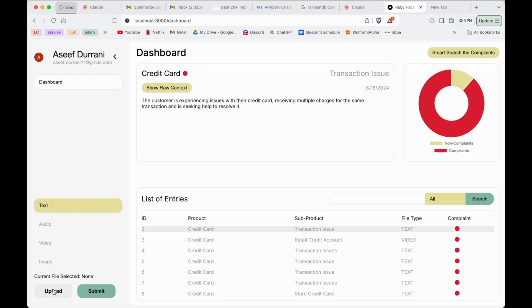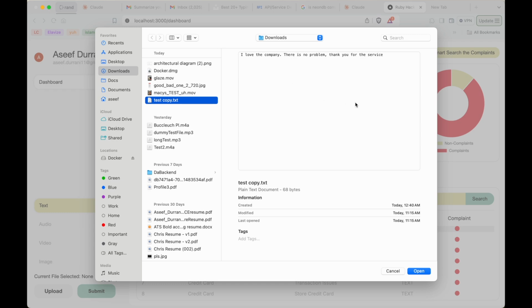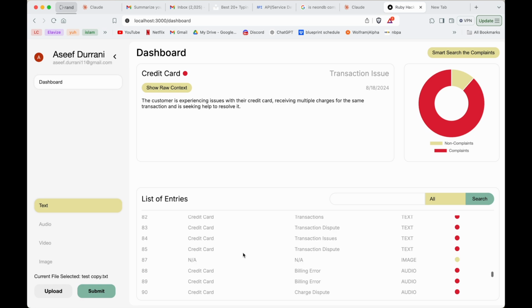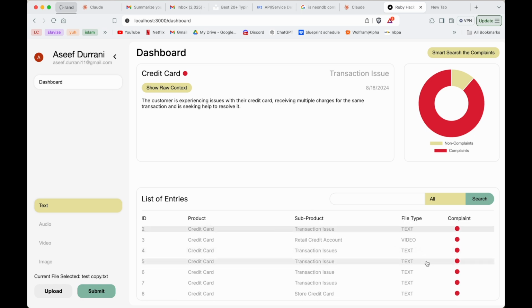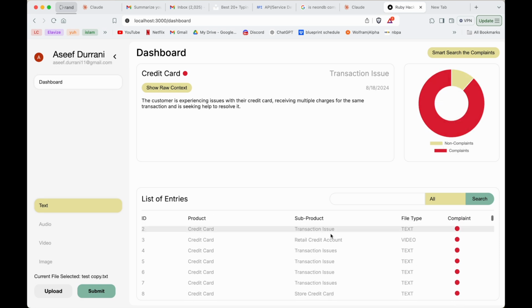Let's test out the text for now. If I test a copy, this is not a complaint, so it should be NA, and filed as a text complaint. Let's see if it works. Let's click submit. And we should see it, perfect. NA product, NA subproduct, file type text, and the thing is not a complaint, as we can see by the gold color.